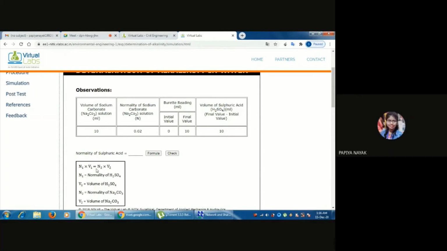Now we put in the values. Please calculate N1 and tell me the value of N1. Ma'am, 0.02. Okay, 0.02. Now we check the value. Now this is the right answer.